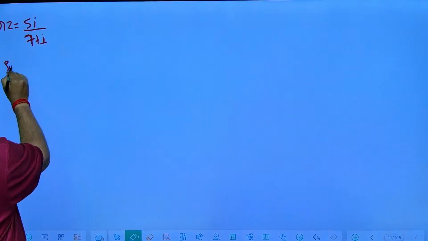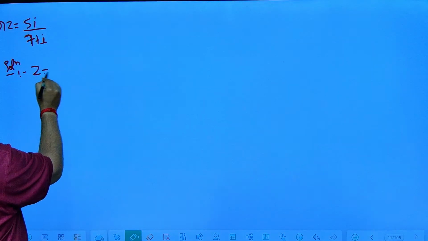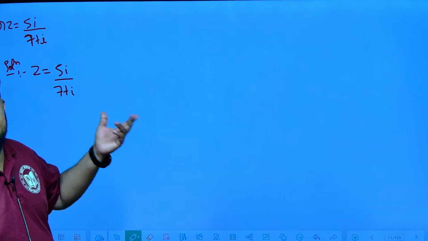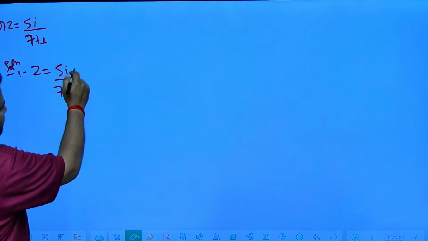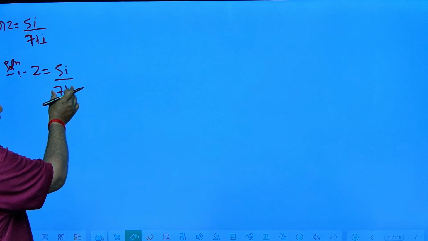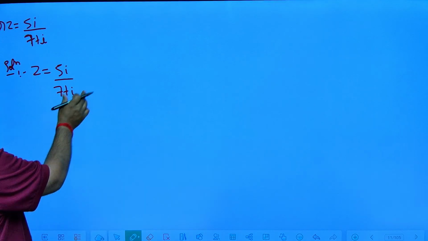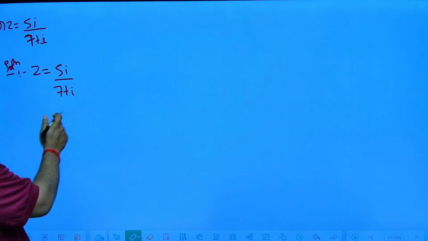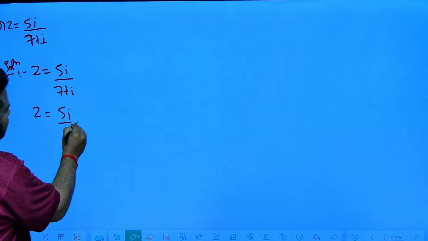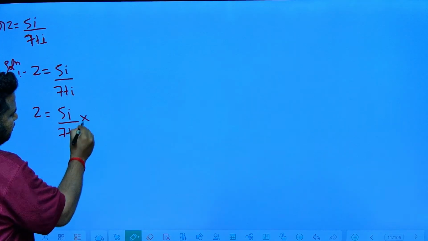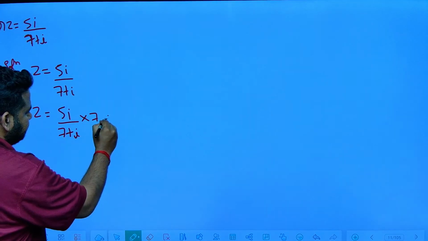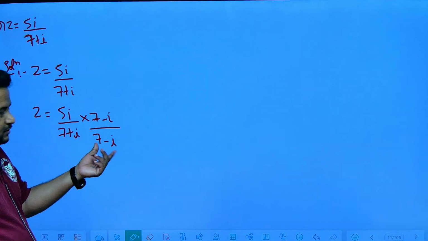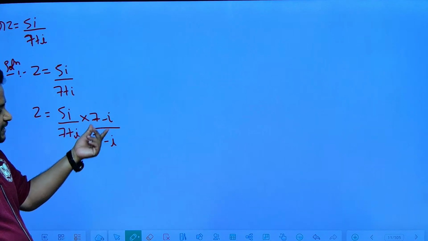Solution. First we have to write the given complex number. z is equal to 5i by 7 plus i. Is it of a plus ib form? No, we have to bring it to a plus ib form. So what we will do? We will multiply the numerator and denominator by the conjugate of the denominator. Conjugate of 7 plus i is 7 minus i. So I can write it as 5i by 7 plus i multiplied by 7 minus i by 7 minus i.